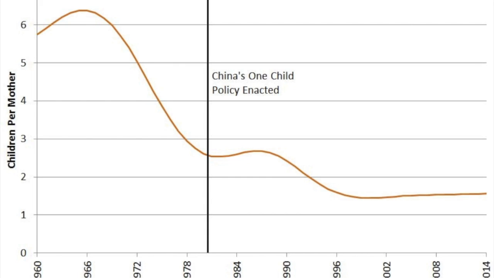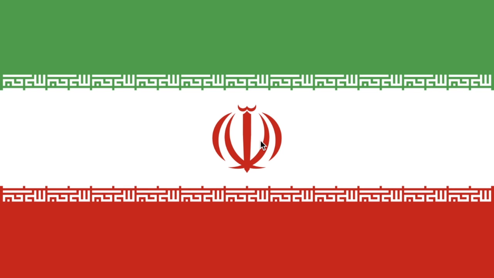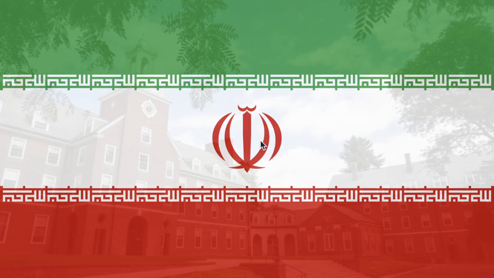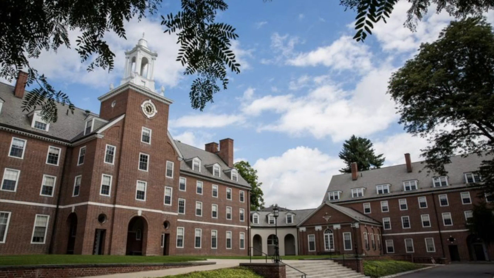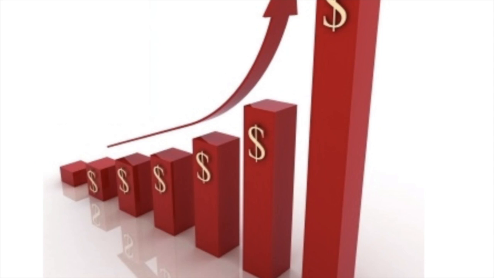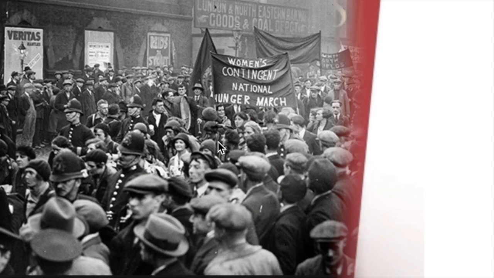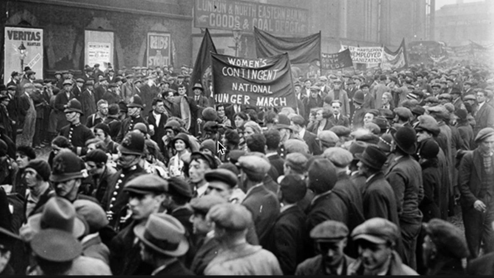However, in some countries, they are doing the exact opposite. For instance, Iran has removed its 2-child policy and is now encouraging more children to increase the population. The new policy will pay for each child until the age of 18. This also stimulates spending, investment, and higher education, which will boost the economy.